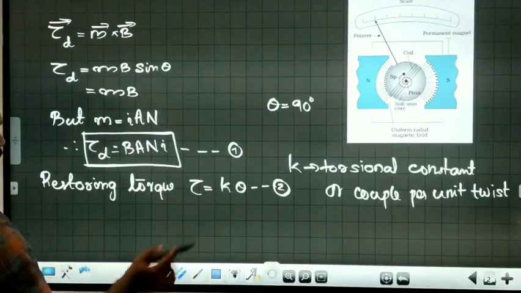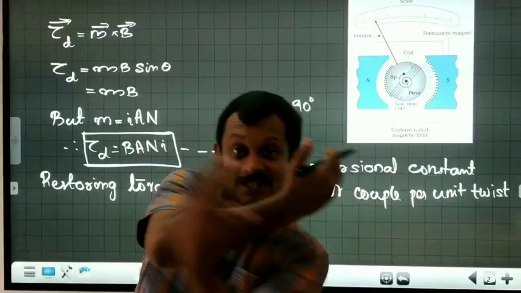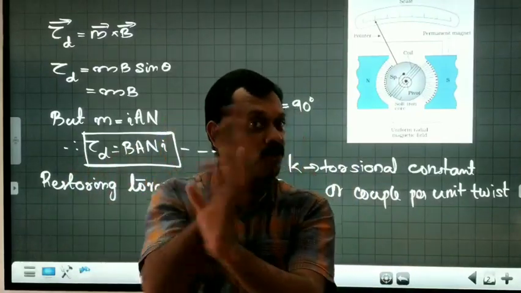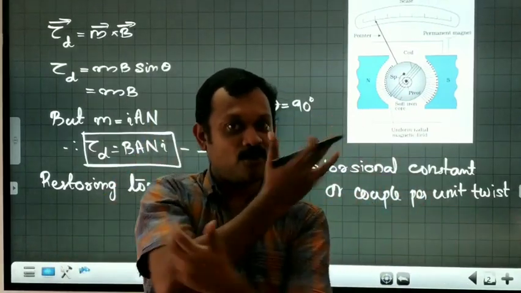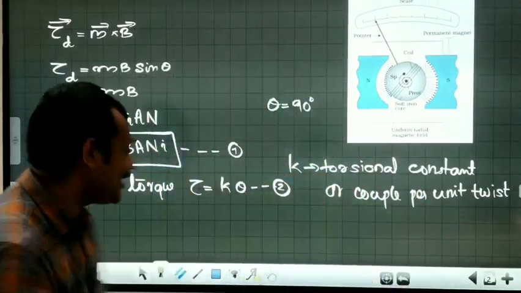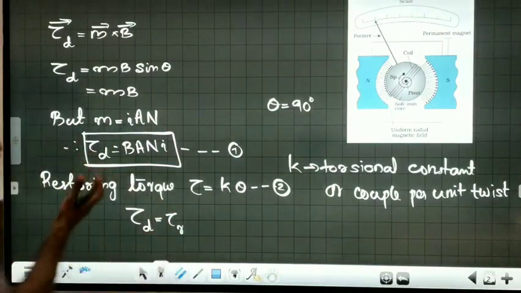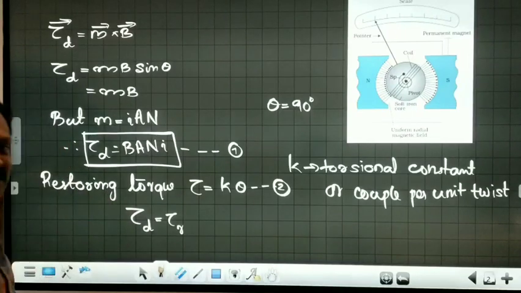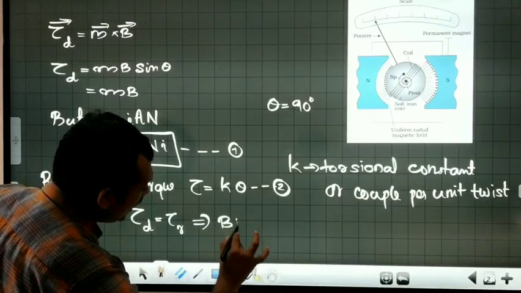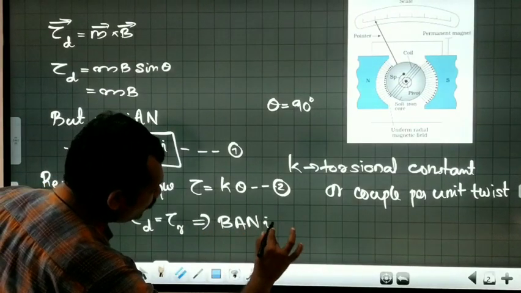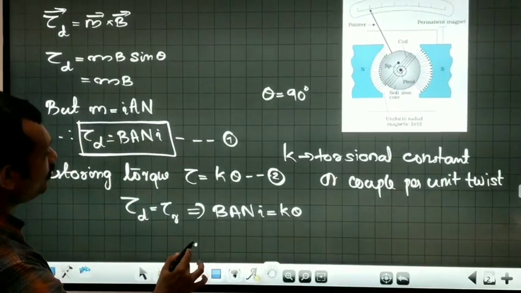Now the question comes, what about under equilibrium? There is a deflecting torque and a restoring torque acting in opposite directions. So under equilibrium, the deflecting torque is equal to the restoring torque. It's an easy topic, let me tell you. That means BANI is equal to k theta.